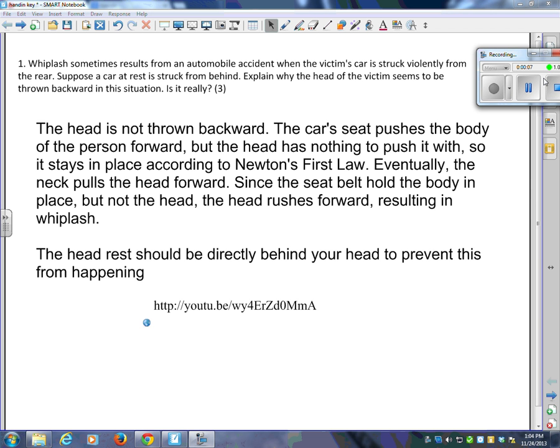So question number 1 says, whiplash sometimes results from an automobile accident when the victim's car is struck violently from the rear. Suppose a car is struck at rest from behind. Explain why the head of the victim seems to be thrown backward in the situation, and is it really? And the answer is, the head is not thrown backward.